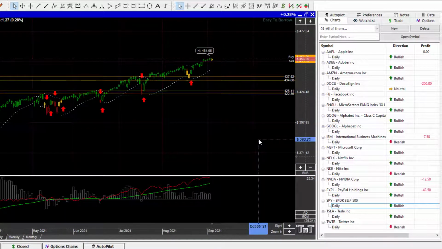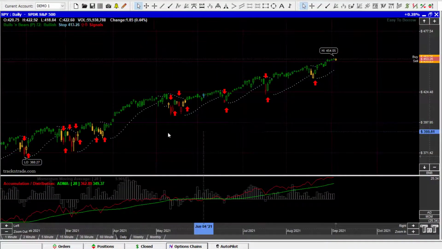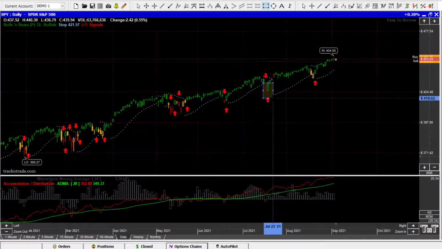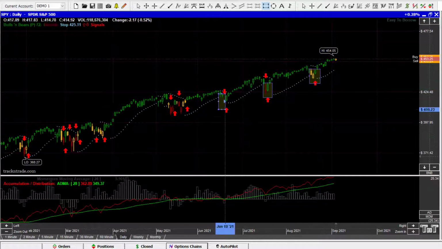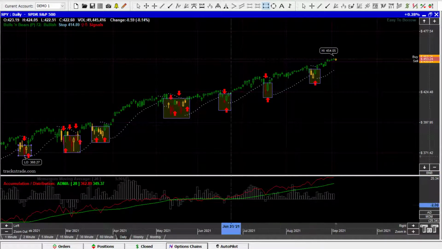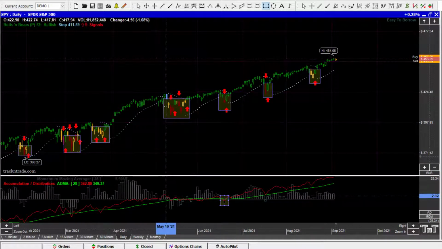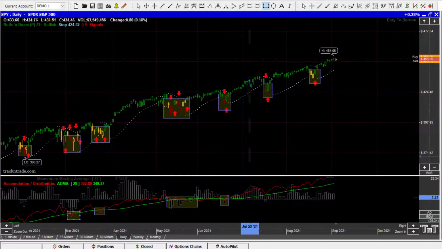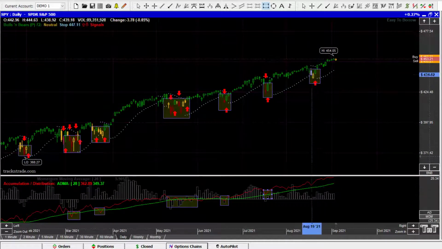So here's the S&P, the SPY. I'm not real interested in putting any positions on this one in this account right now, but you can see just quickly, if you're an S&P trader, that you can see the little accumulation zones very prominently in here as this market went through all of these pullbacks and accumulation zones. So you can see that quite readily, quite handily in the software. The Bulls and Bears does a good job. You can see how they correspond a little bit here with the indicator down underneath, but these little pop downs kind of correspond. You can see with the Bulls and Bears right in here. And then this one didn't break below. It was too strong and continued to rally.